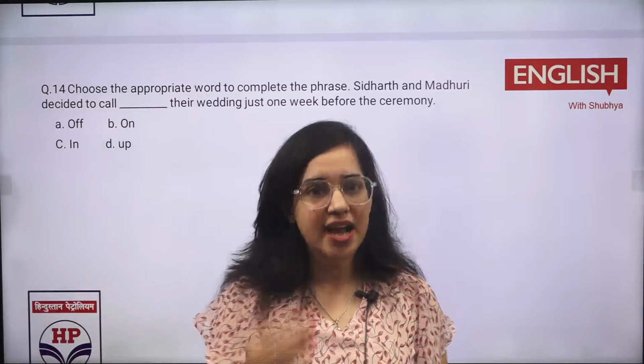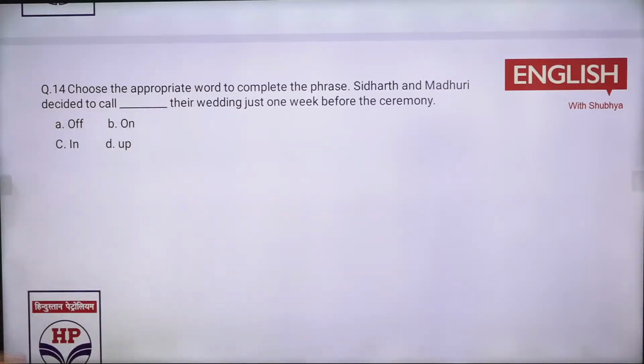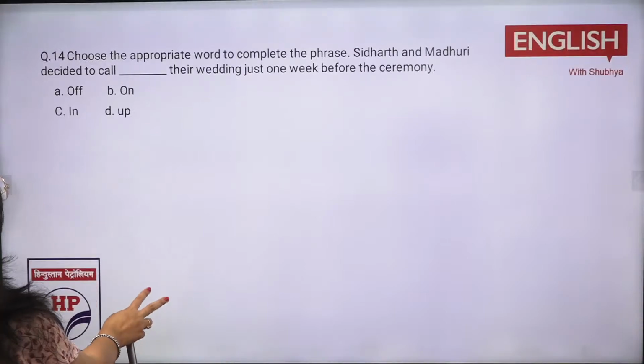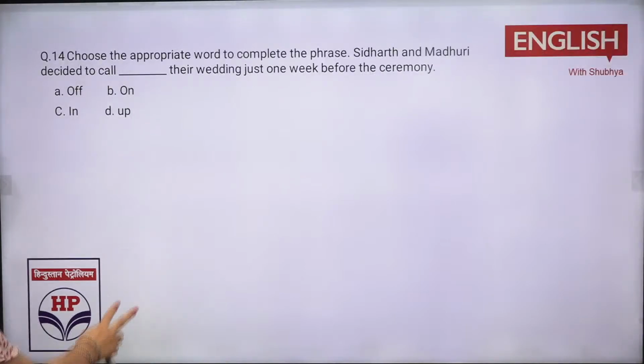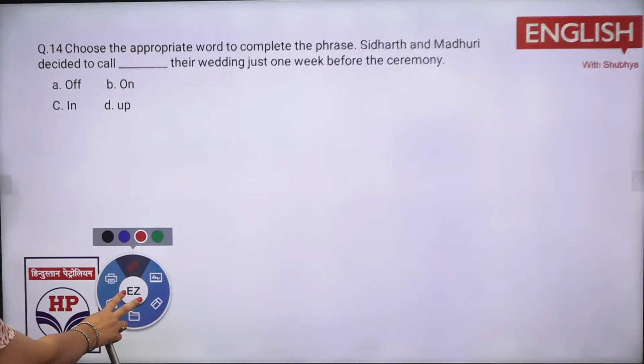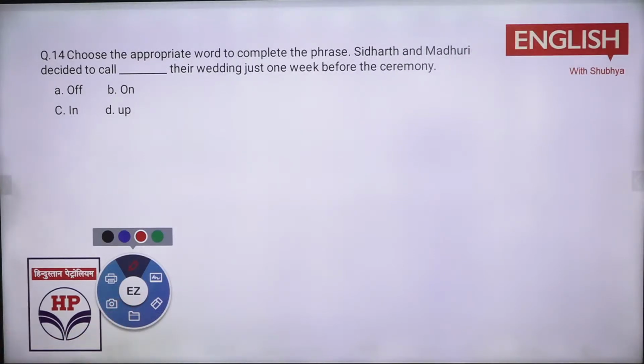इसके लिए practice classes कुछ ना कुछ part करते रहो, ताकि एक एक क्वेश्चन बहुत इंपॉर्टेंट होता है. Tell you, do the same way phrases आ गया. This is also same way sentence completion based on the phrasal verb. Now Siddhant and Madhuri decided to call dash their wedding just 1 week before the ceremony. So what is there? Decided to.